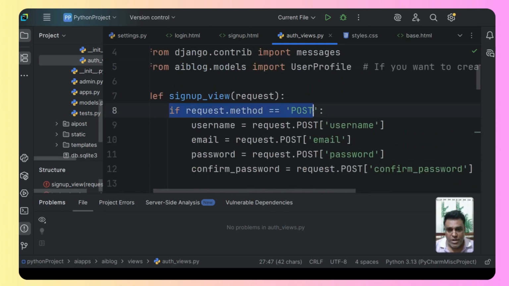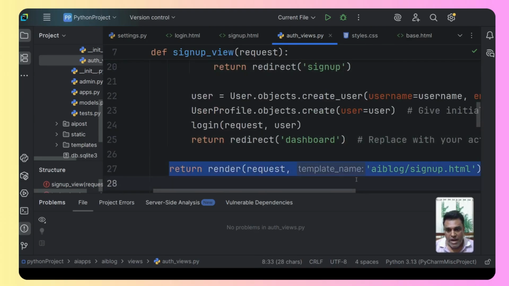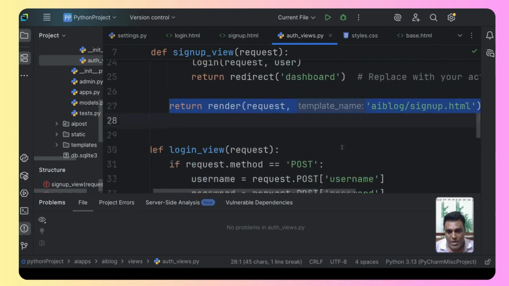Had it been a post request, then it will go through all this, and then at the last, we are rendering the file if it is a get request. Remember that. Okay. So this is how the sign up view is basically working.